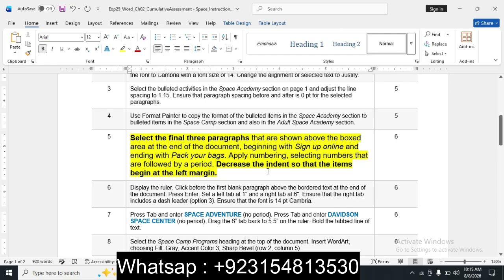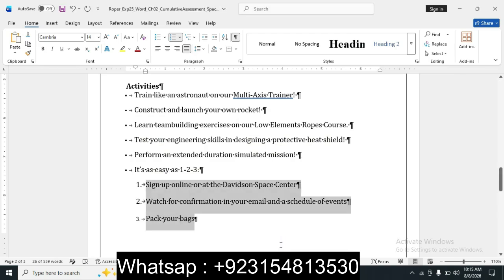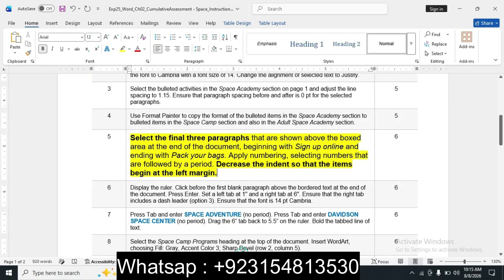The Decrease Indent option is on the Home tab of Word. Okay, this step is done. Step number 5 has been done.